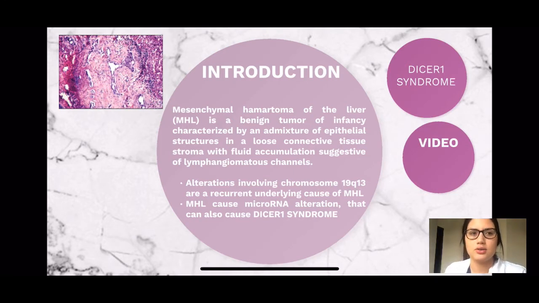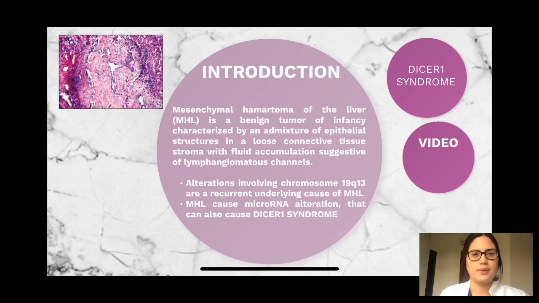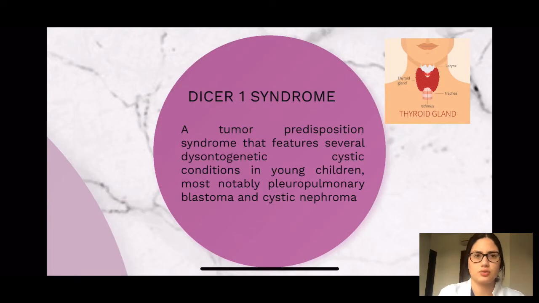MHL can cause microRNA alterations that also can cause DICER syndrome. DICER syndrome is a tumor predisposition syndrome that features several dysontogenic cyst conditions in young children, most notably pleuropulmonary blastoma and cystic nephroma.